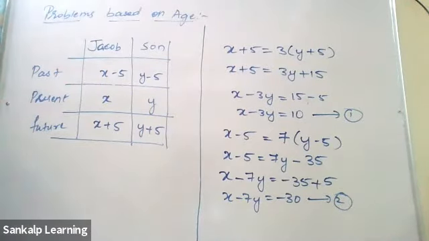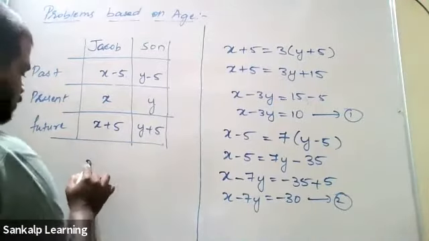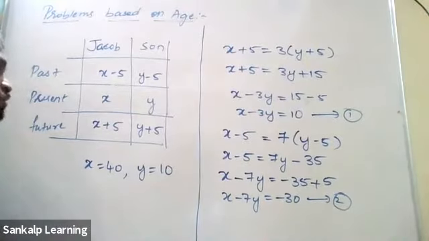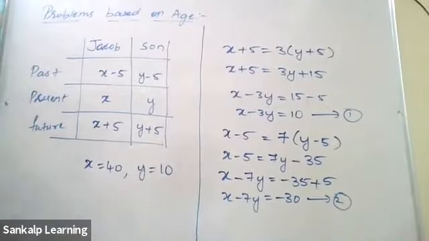Equals 40, sir. So what is equal to 40? x. Okay, x is equal to 40. Yeah, even Madhu got the same answer. y is equal to 10. Yeah, I guess that will be correct. You can verify it yourselves. 5 years hence, the age of Jacob will be 3 times that of his son. So after 5 years, 45 and this will be 15. 15 3s are 45. That's correct.